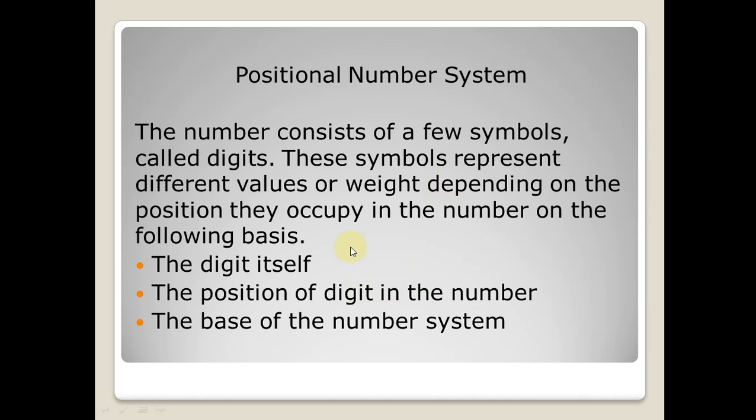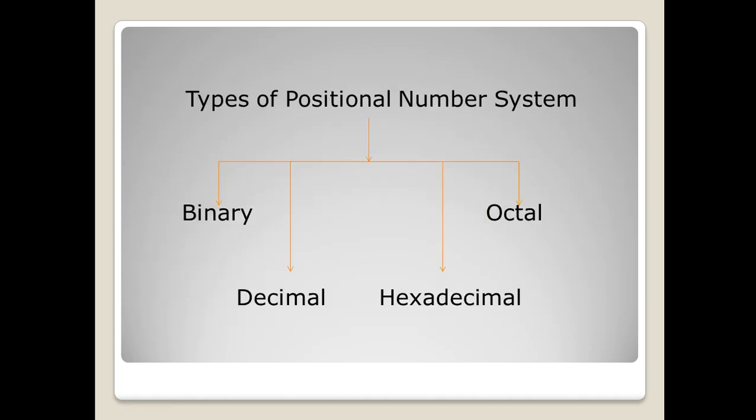Okay, I hope you understand this. Next is the types of positional number system. Children, these are the four types: binary, decimal, hexadecimal and octal. The binary base is 2, decimal is 10, hexadecimal is 16 and octal is 8. These are the four types of number system.